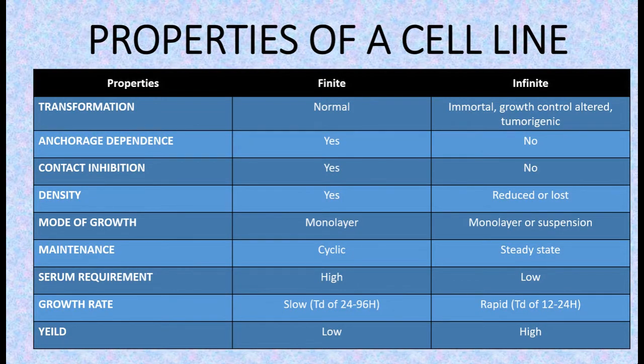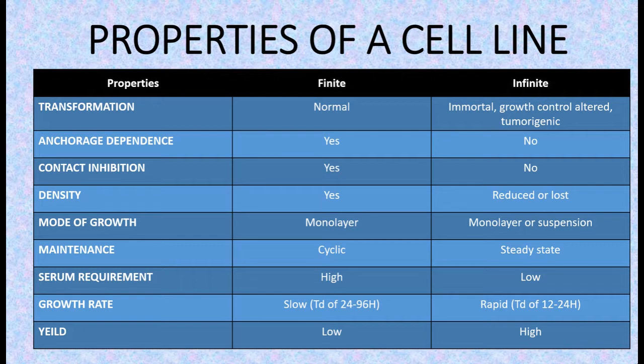Let us see some of the properties of a cell line. First property is transformation. It is broadly referred to as the change in the phenotype of a cell due to genetic material. So in finite cell line, the transformation is normal. In infinite cell line, the transformation can be immortal, growth control altered or tumorigenic.